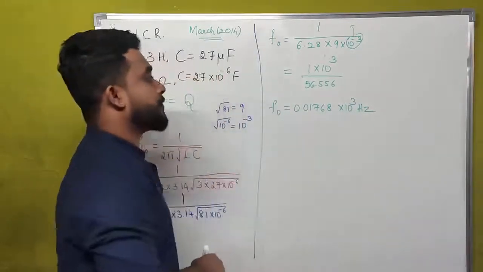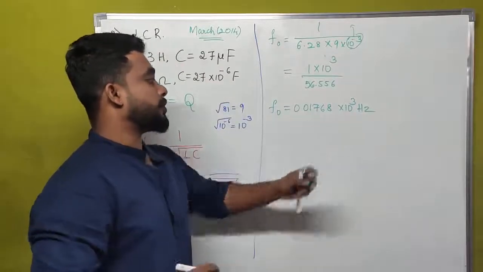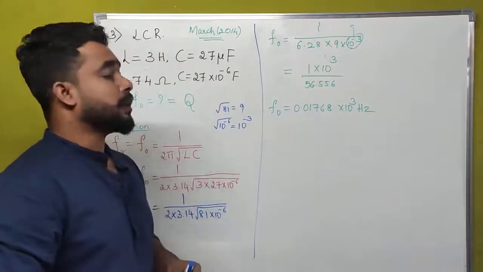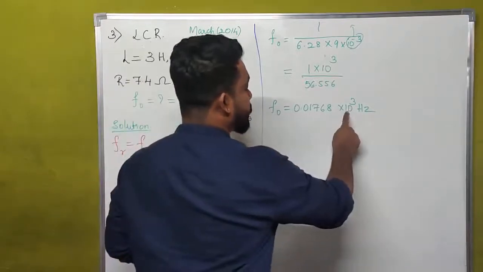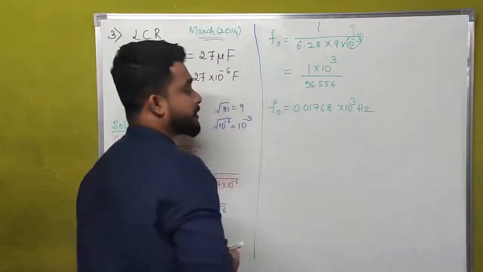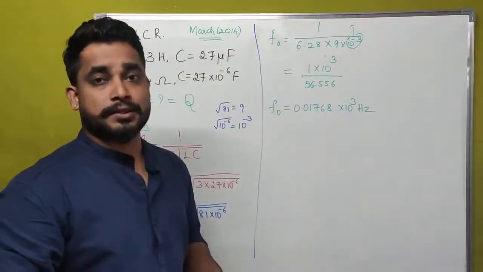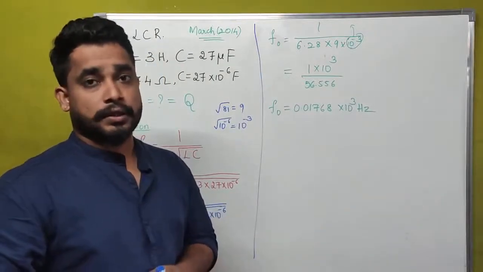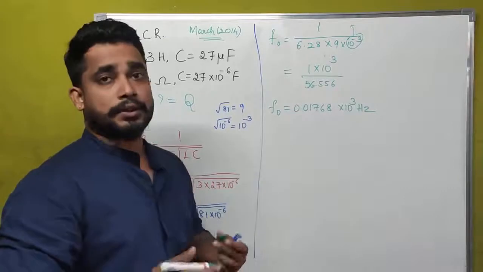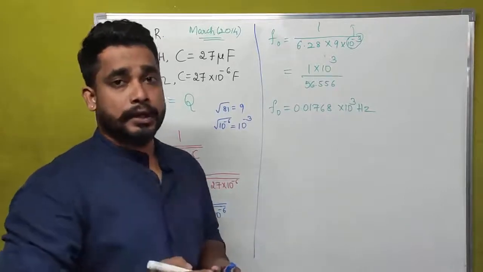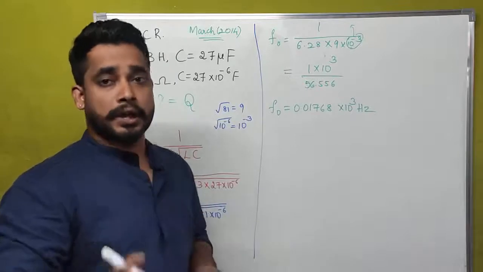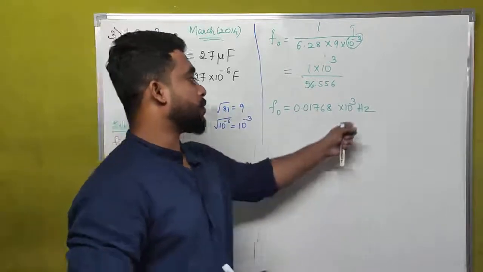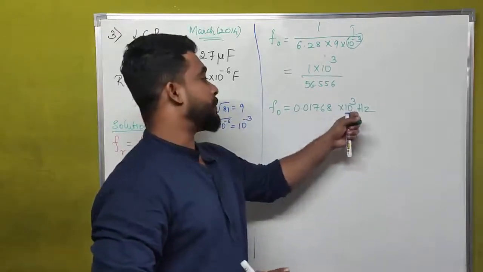The value of resonant frequency here is 0.01768 into 10 to the power of plus 3 hertz. If we substitute the value of 10 to the power of 3, what is the meaning of 10 to the power of 3? That is nothing but 1000. 10 to the power of 0 is 1, 10 to the power of 1 is 10, 10 to the power of 2 is 100, 10 to the power of 3 is equal to 1000.